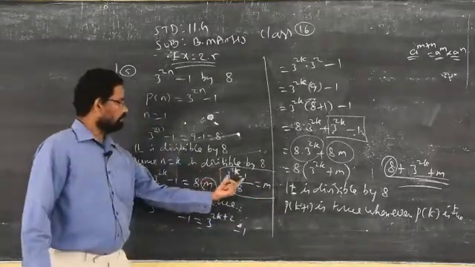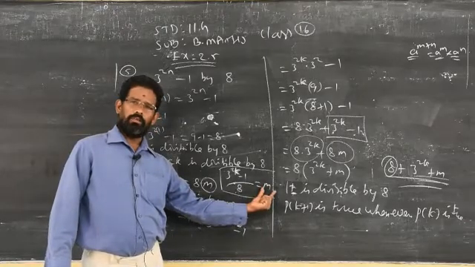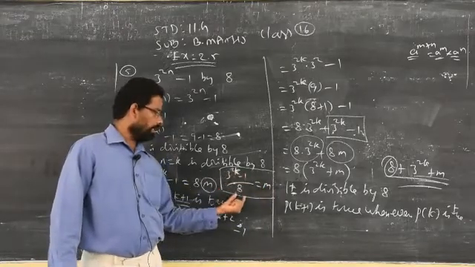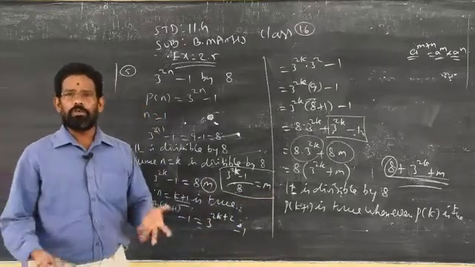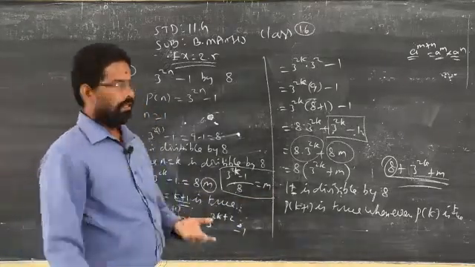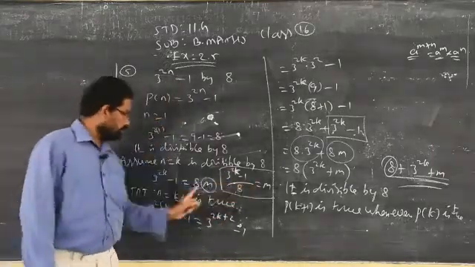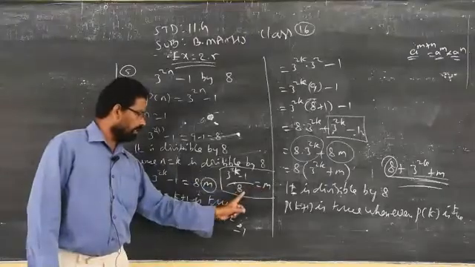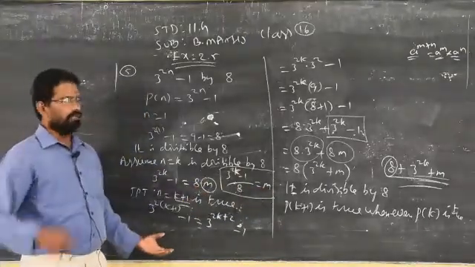When I am dividing this term by 8, I got some remainder, quotient. I don't know what is the quotient, because if I know the number, I can easily find out. But here in terms of k, so I don't know what is the exact quotient when I am dividing these two. So I taken as m. So I am cross multiplying this. I take the denominator of the left side to the right hand side. I got 8m.